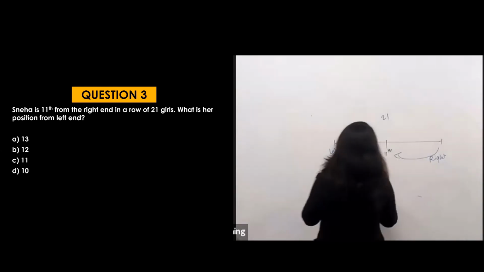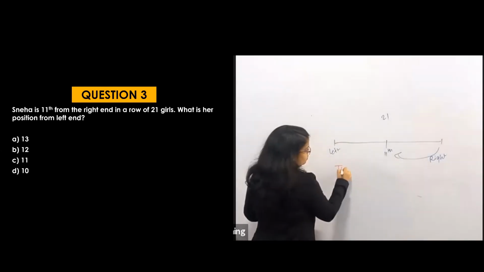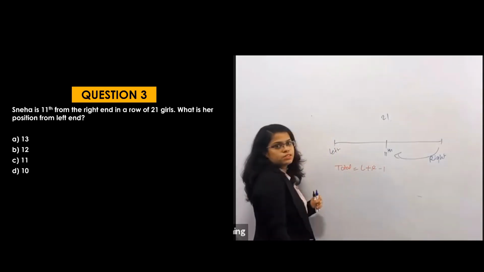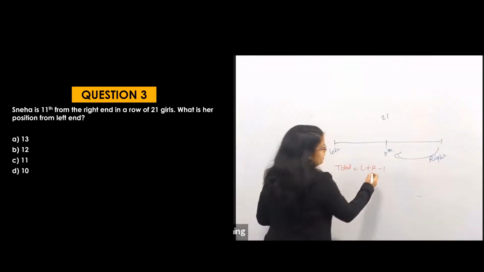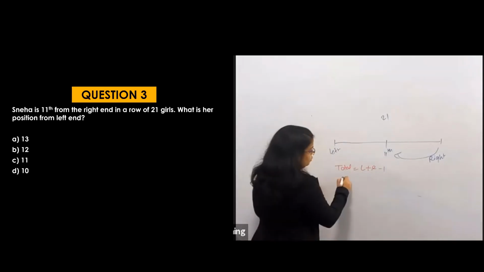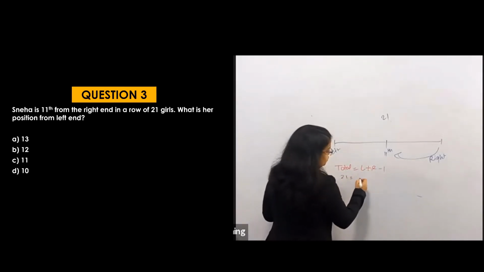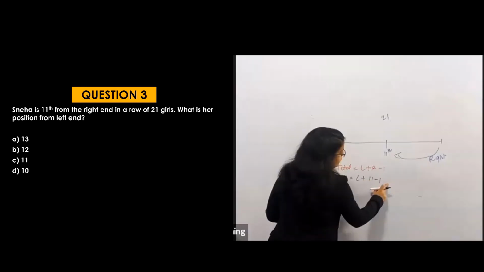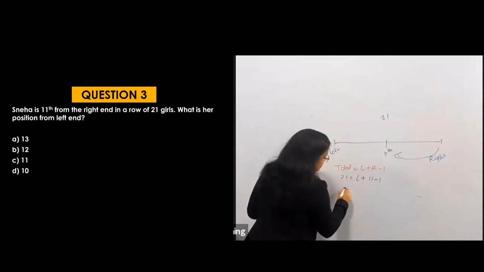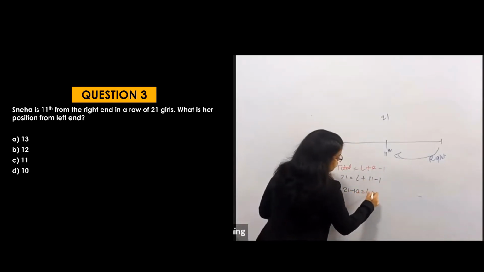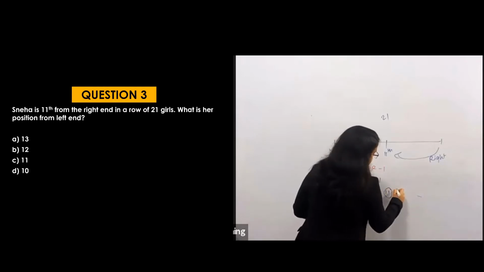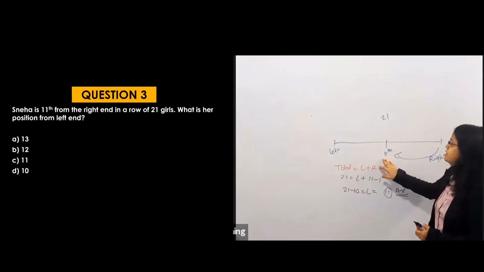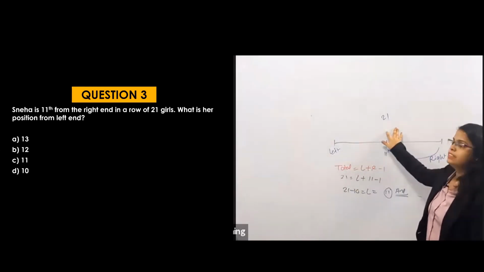Let's see what the total is. Total is equal to 21. Write down this formula again and again so that you will remember it. So total is equal to 21, which is equal to left position plus right position minus 1. The position from the right is 11, so 11 minus 1 is 10, and 21 minus 10 is equal to the left side, which is 11. If you are answering 11, it is exactly the middle of the 21, right?